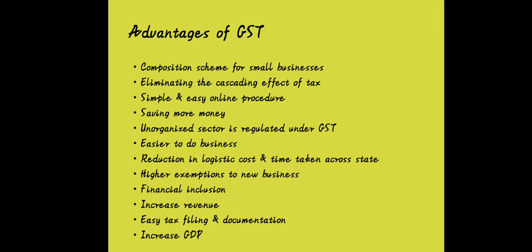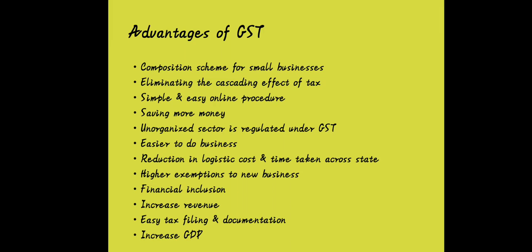Eliminating the cascading effect of tax. Cascading effect, that is tax on tax. In the very first two slides we discussed that GST is a multi-stage tax.